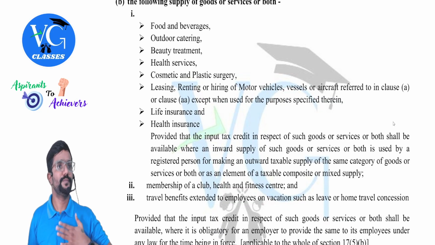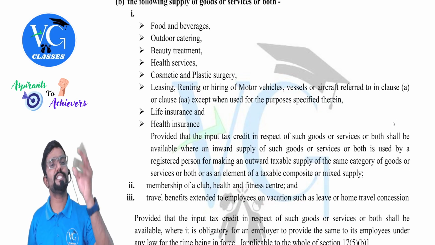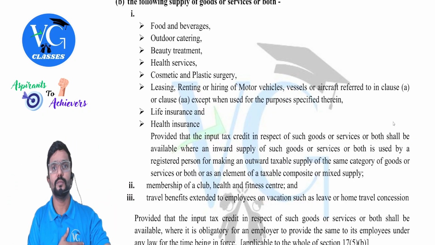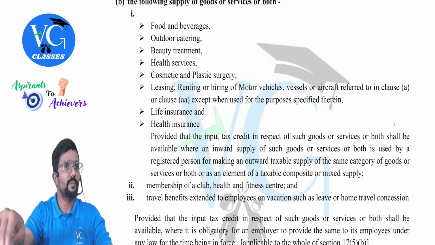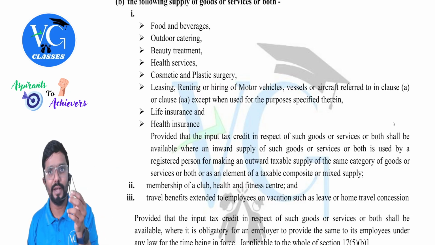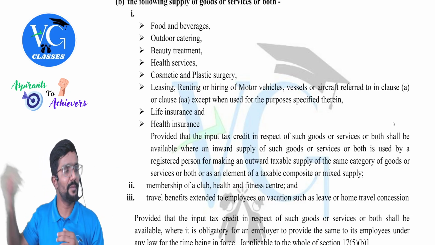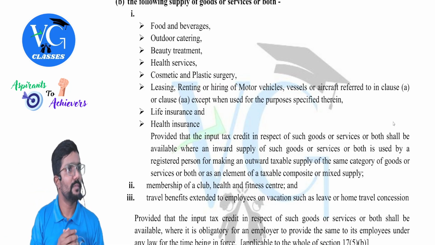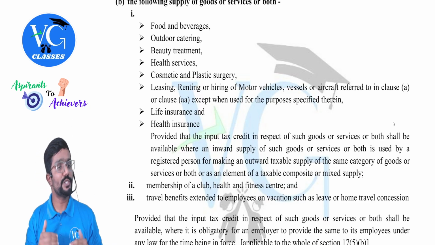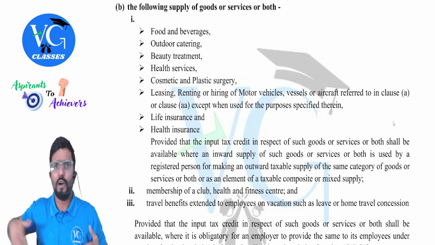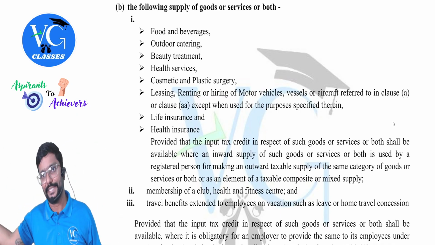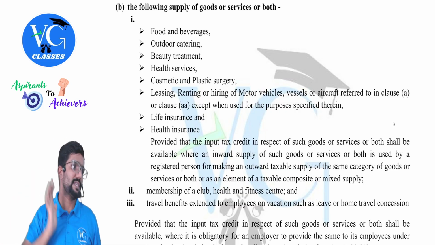Guys, simple. Let me give one simple example. Assume I purchased food. I paid GST on it 1000 rupees. I consumed food. Is credit available? No. I gave this food for my employees to consume. Is credit available? No. Next, I purchased food. I paid 1000 rupees GST on it. Why, sir? To sell it in my canteen, to sell it in my shop. Is credit available? Yes. Credit is available. Means if the following is used to further supply it, I'm not consuming it, or my employees are not consuming it, I'm not even using it for my business purpose, I will further sell it. Is credit available? Yes, guys.